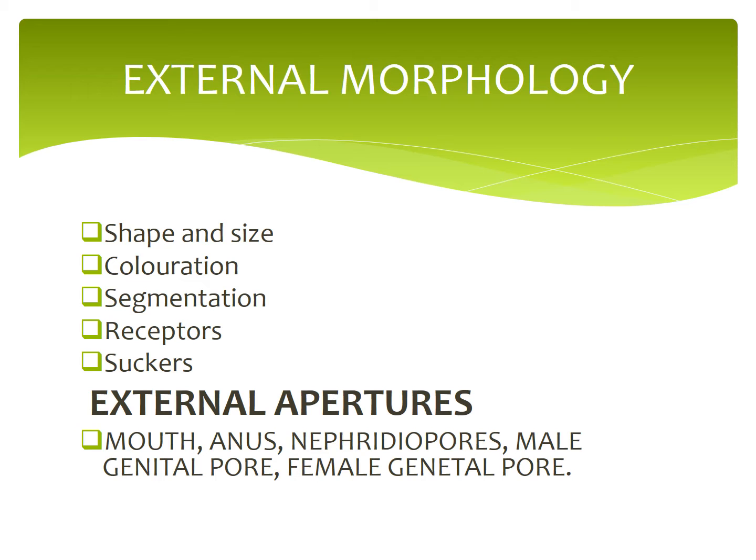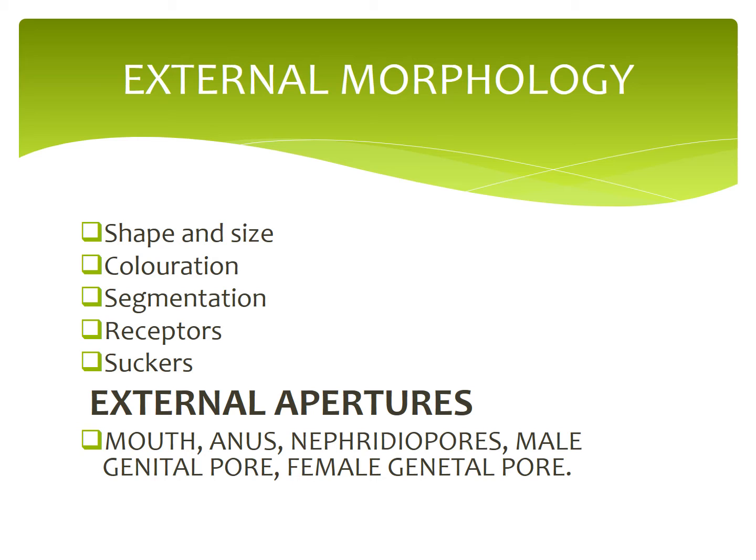External apertures: mouth, anus, nephridiopores, male genital pore, female genital pore. Mouth is located in the middle part of the anterior sucker. Anus is a small aperture that opens on the mid-dorsal side of the 26th segment, the last segment.